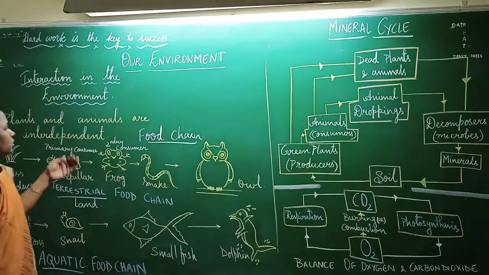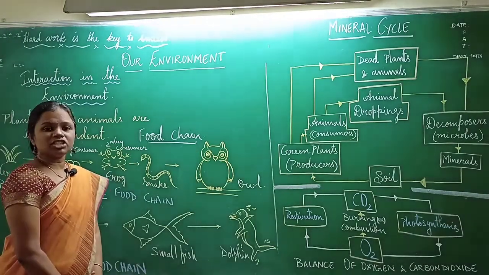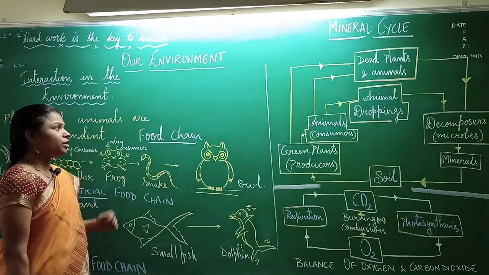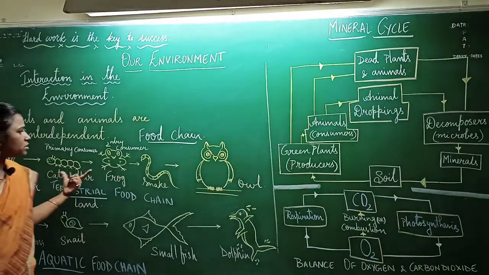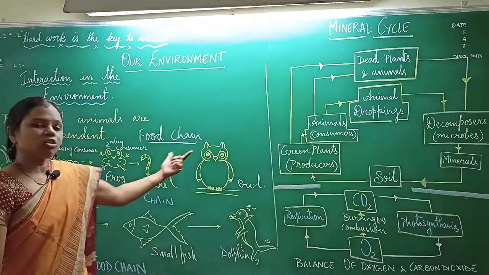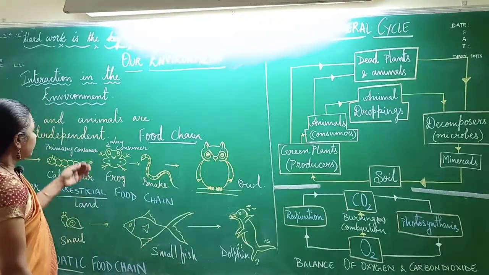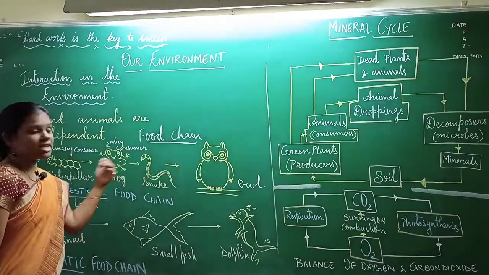Now, today we will be learning about food chain. What do you mean by food chain? Food chain is a chain which involves the consumption of different animals, which actually tells us who eats whom.